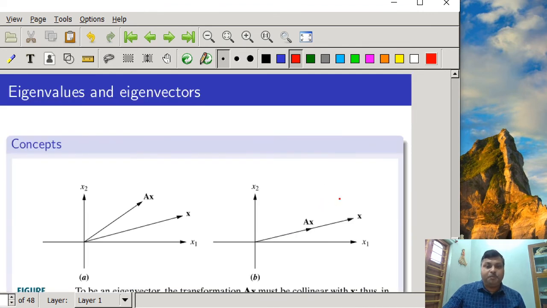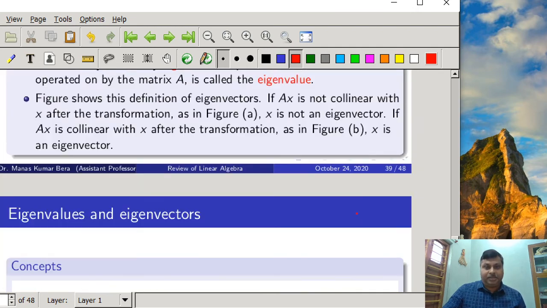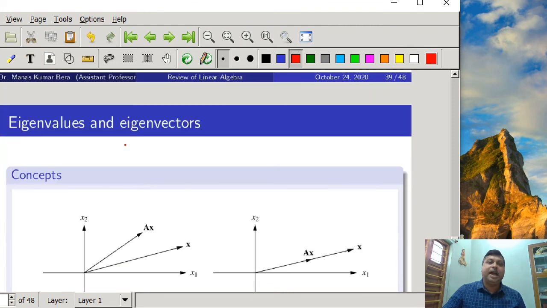But in figure B you can see that the source vector and the derived vector are in the same direction, but only the magnitude of the derived vector is squeezed. It can be stretched also. So for this special vector, for which the source vector and the derived vector are collinear, we call x the eigenvector. That's why it has been stated that if Ax is collinear with x after the transformation, as in figure B, x is an eigenvector.